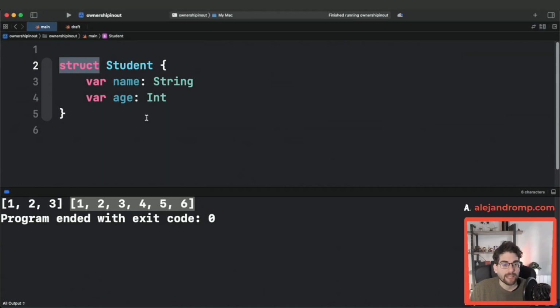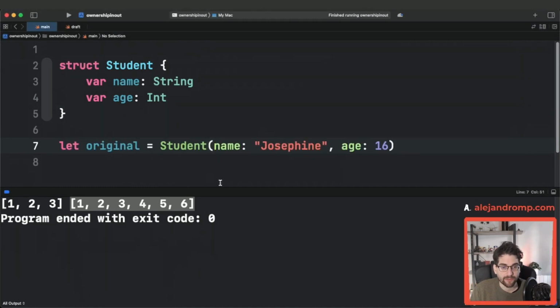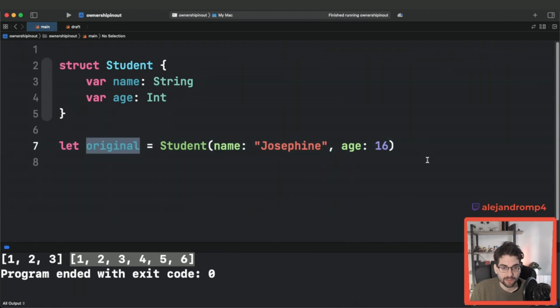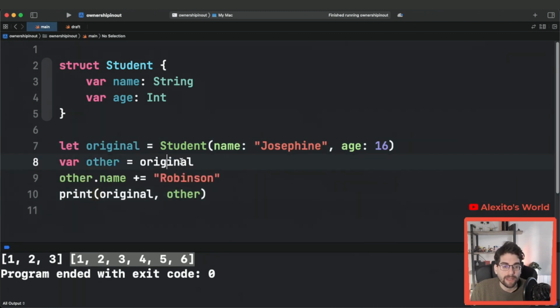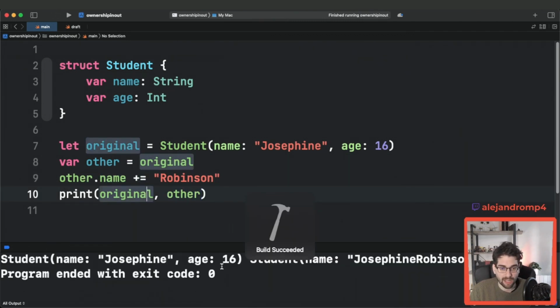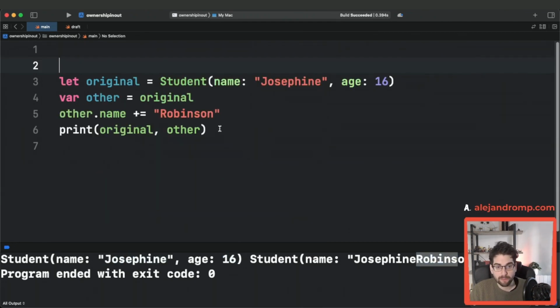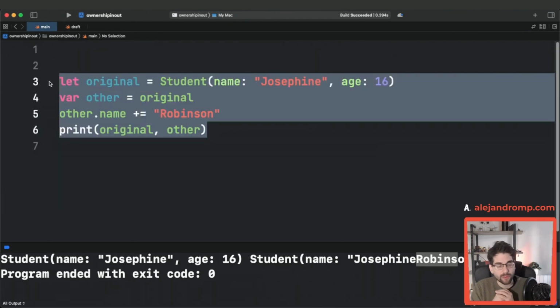Well, again, it means that you can create an original value with some data. And then you can make a copy out of it. You can assign it. This assigning makes an implicit copy, which becomes important in a bit. And then you can mutate that copy, and still the original stays as it was. So we still have Josephine at age 16, and then we have Josephine Robinson at age 16. Very important, and this is a tool that we use constantly.